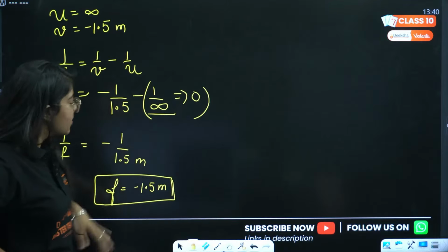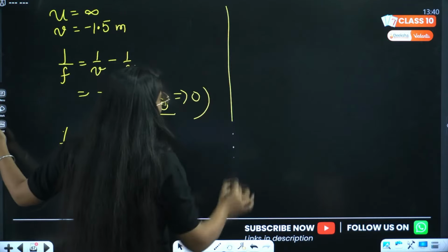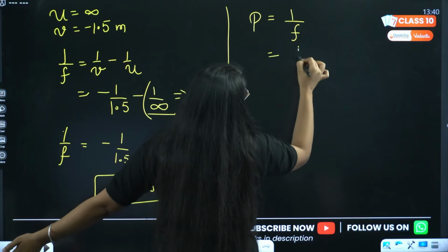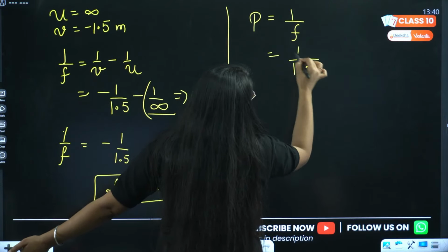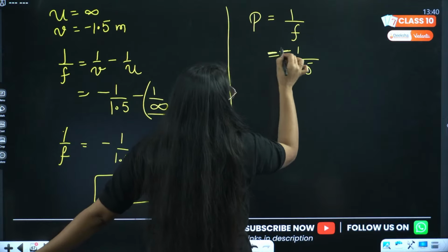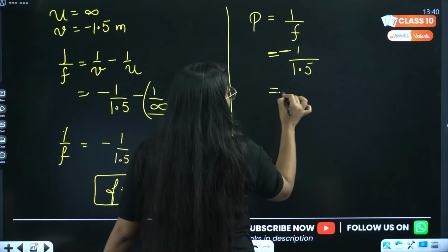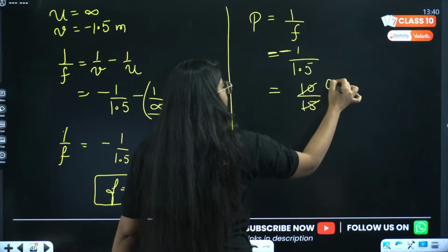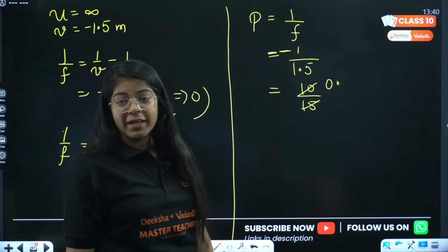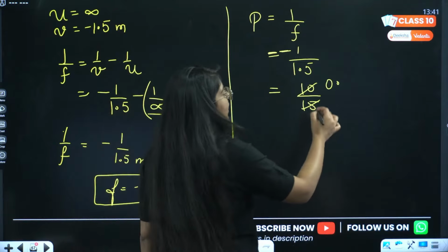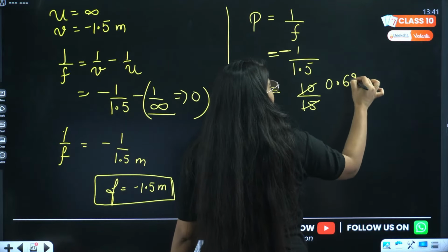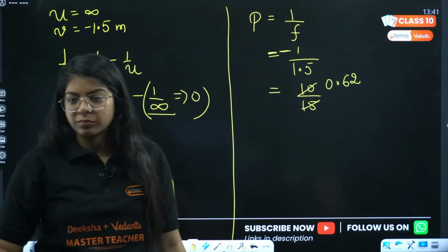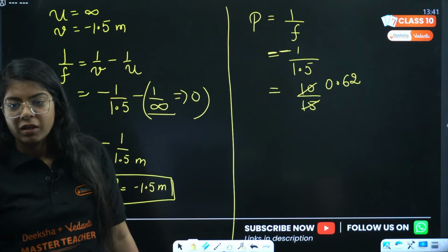Done. Next, power, you just have to find the power. Now in here focal length is in meters, so 1 by focal length, that will be 1 by 1.5. This is minus. Remember to apply the minus sign. Do not forget the minus sign. This will be 10 by 15 and our students are saying this will be 0.62. That is correct. Done? Everyone?